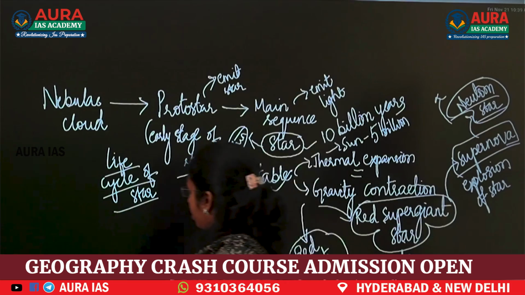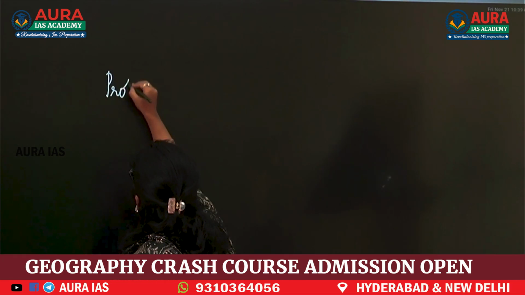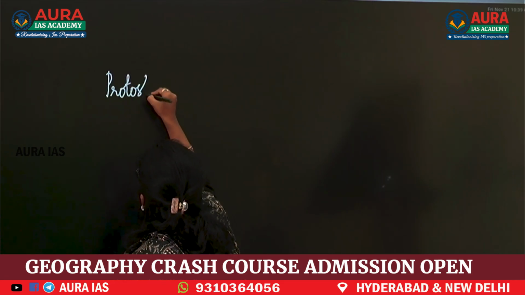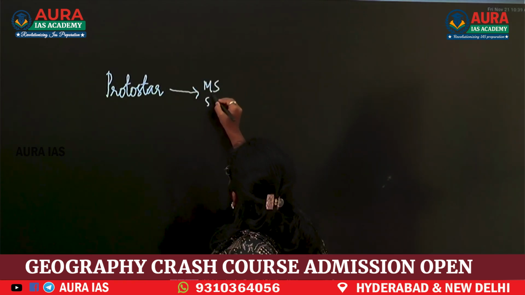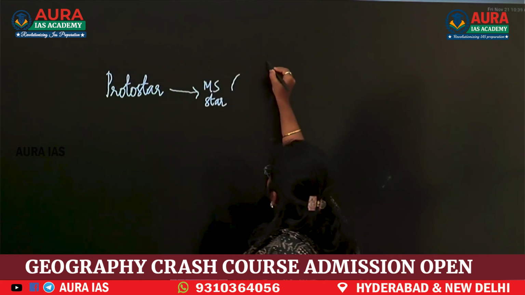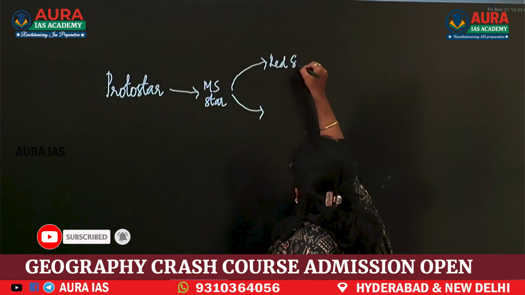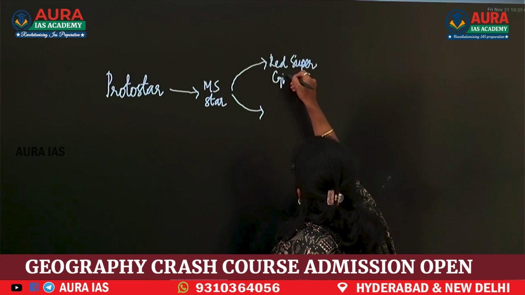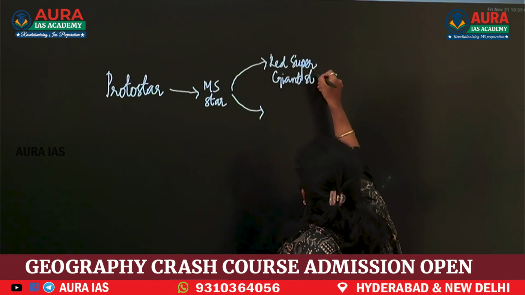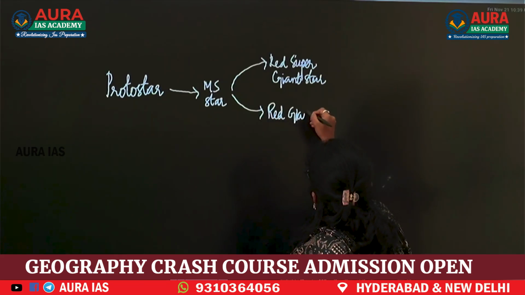Here we see first the protostar. After the protostar, the main sequence star. Then the red supergiant star or the red giant star.